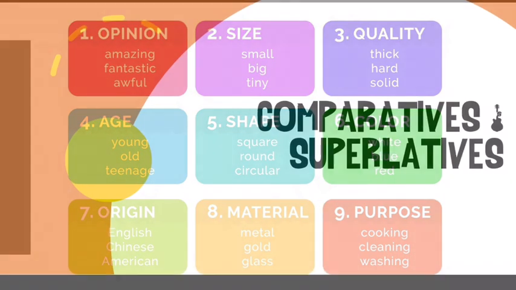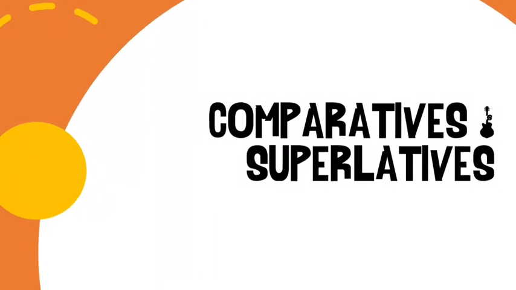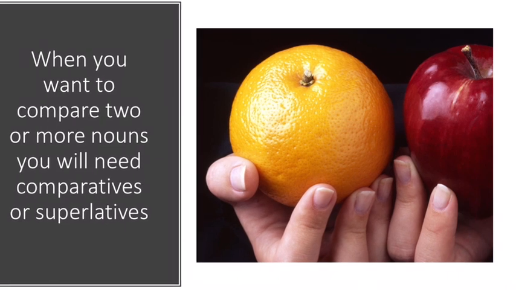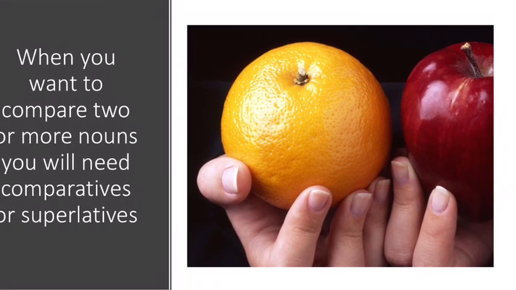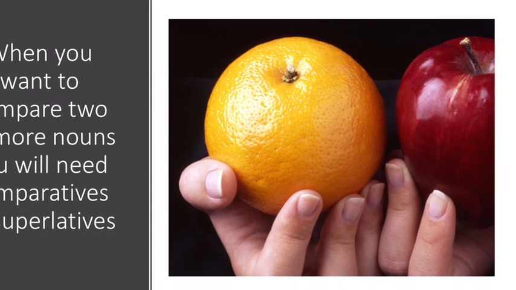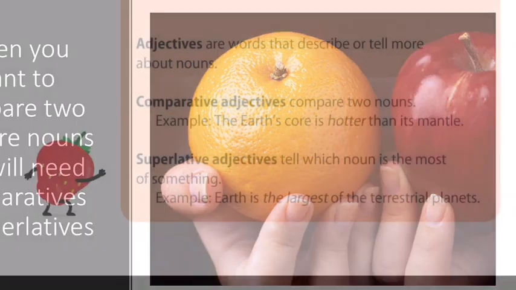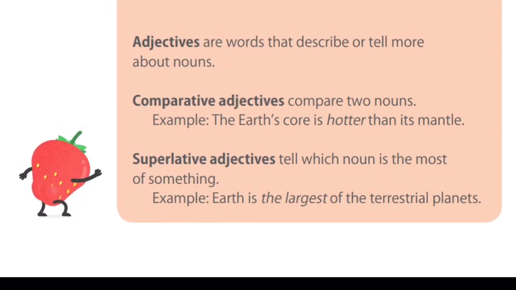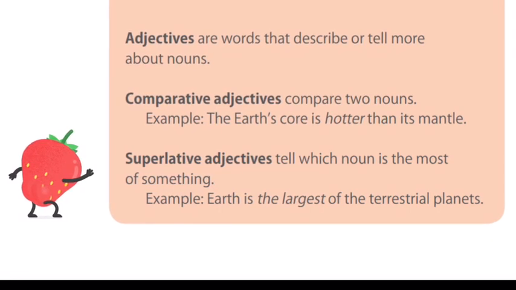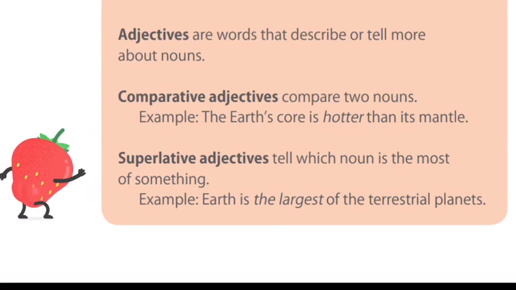Now, we are going to see comparatives and superlatives. We have seen this topic a long time ago, so let's make a review. When we want to compare two or more nouns, we will need comparatives and superlatives. As you can see in the picture, we have an apple and an orange. Those are two nouns. Now, I'm going to give you some definitions that are going to help you to understand the topic.